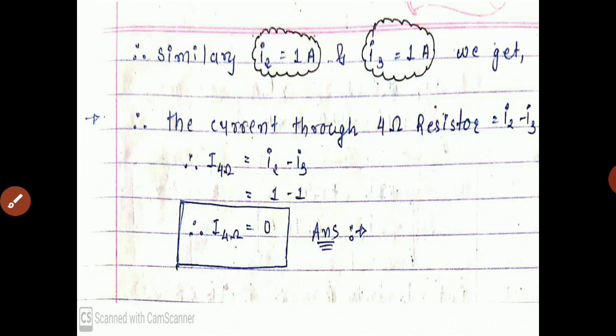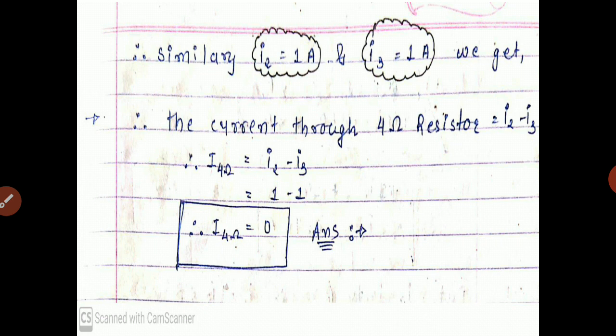So similarly we can find the value of I2 and I3. As per the previous case, if we find the value of I1, the same process will be repeated for I2 and I3. So we get 1 ampere in both cases.